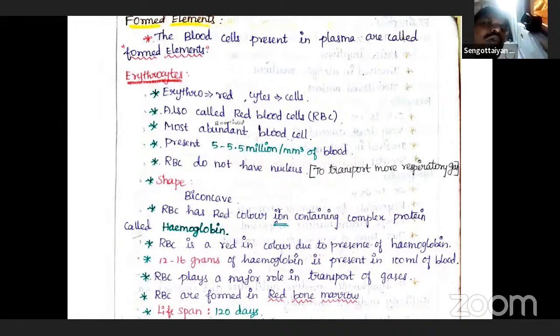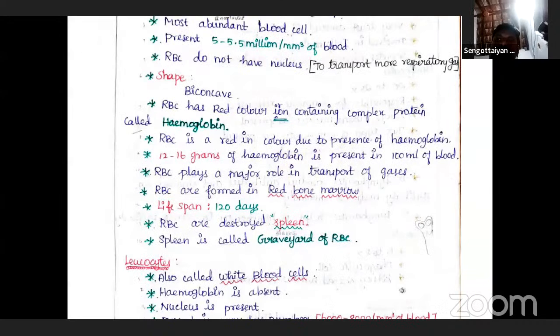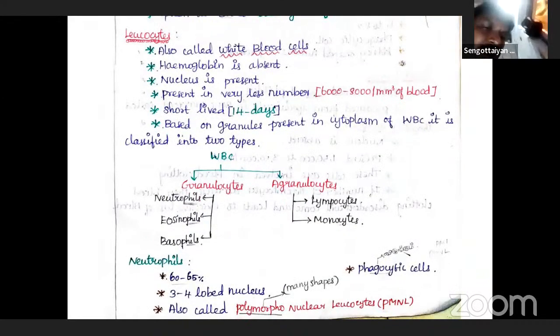The next one is leukocytes. The next formed element is leukocytes. Leukocytes are also called white blood cells, because you know very well that two kinds of blood cells are available. One is RBC, another one is WBC. RBC is important for hemoglobin, oxygen transport, blood level, and anemia; everything is determined by the RBC. The second one is the WBC. WBC is called white blood cells or white blood corpuscles, which are responsible for the defense mechanism.